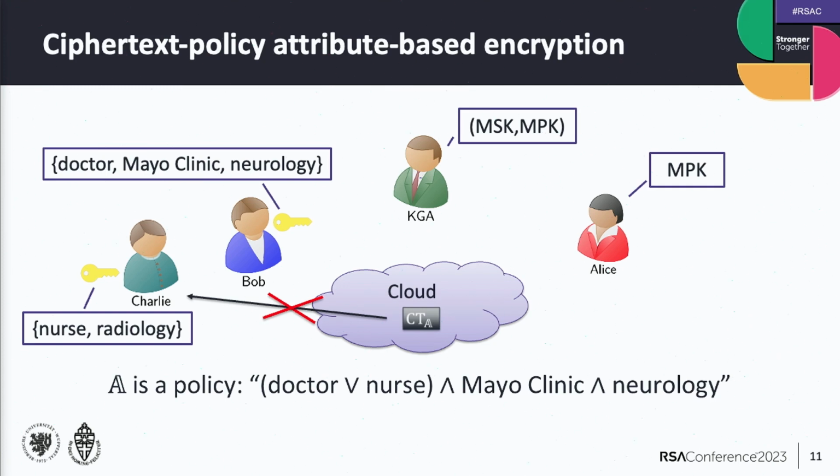Actually, in this setting, we have a single key generation authority. So this is a really trusted entity, and it will issue keys for all of the attributes in the system. But what if we have a larger system consisting of an insurance company and a hospital, and these might not necessarily trust one another?